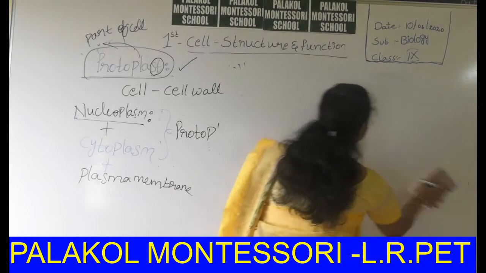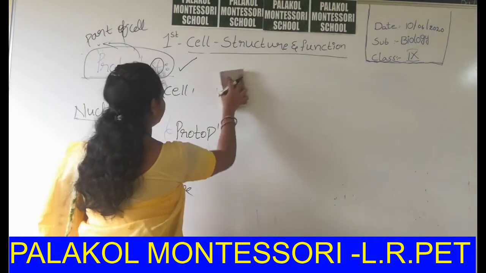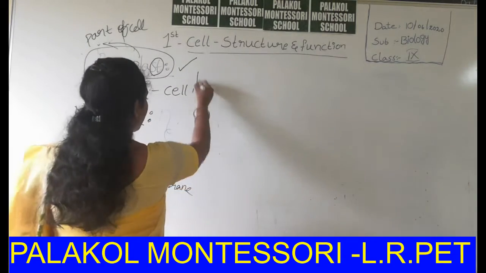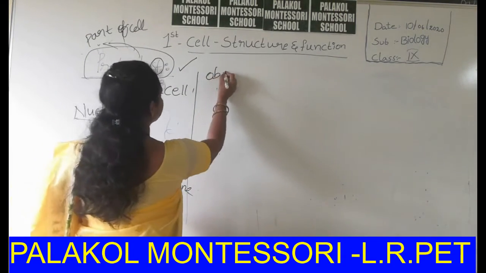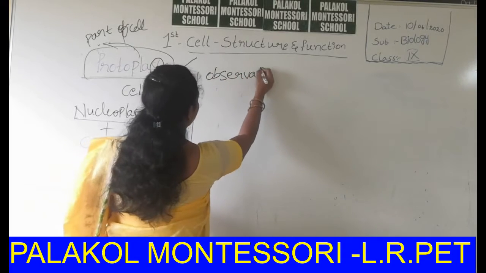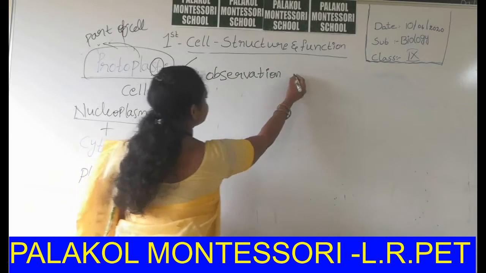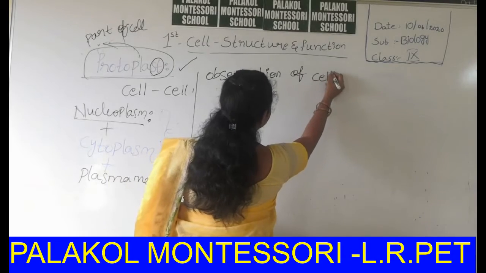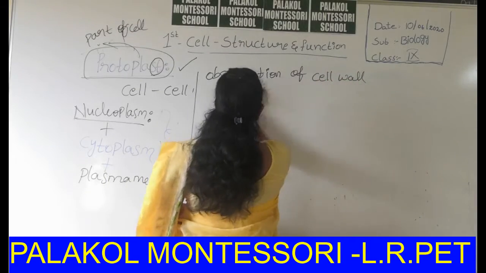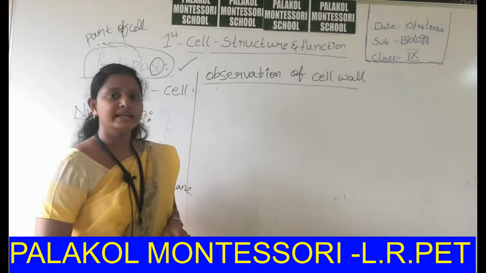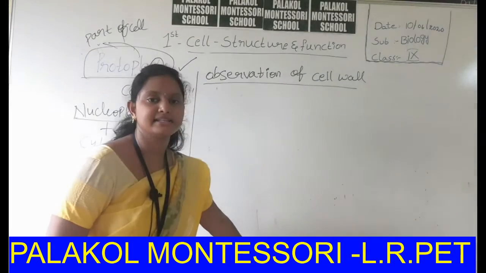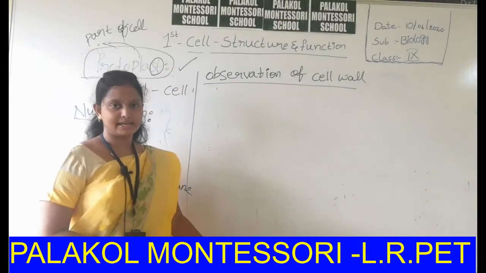Now we are going to discuss the observation of the cell wall inside a plant cell.